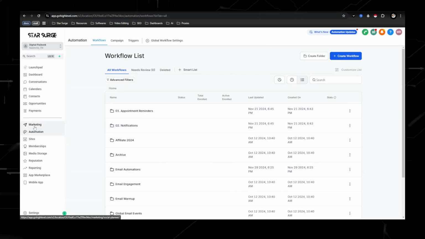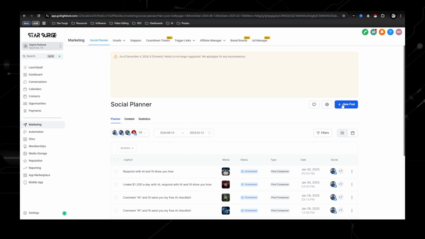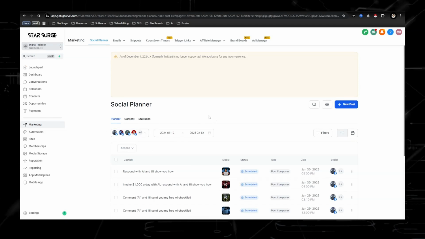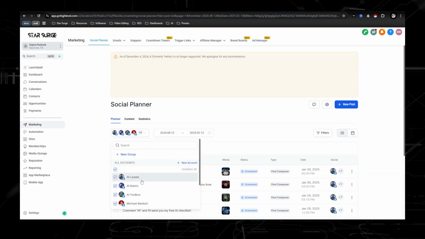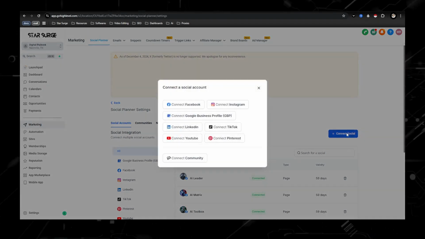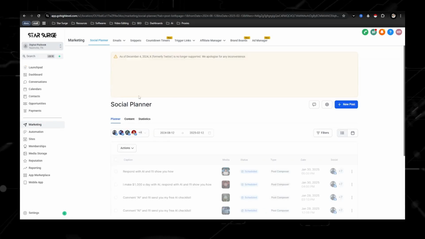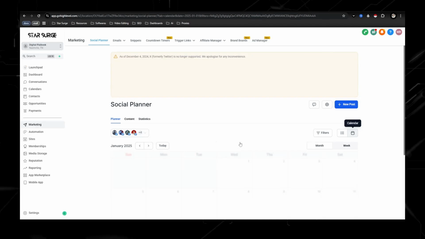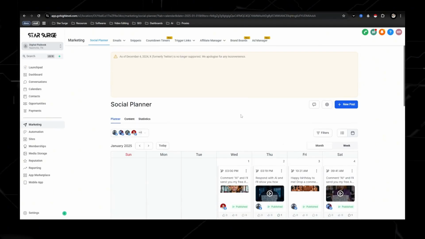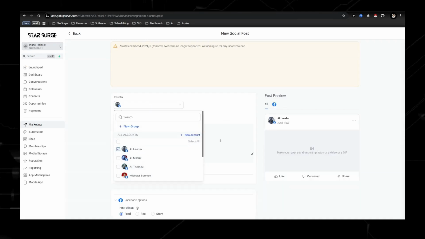So going over to marketing, this is where the social planner is. And this is where you're going to go here and connect all of your social media accounts so you can schedule everything out. So what you need to do is, this is different social media accounts. We're going to go to settings, and you're going to have to connect your accounts. Pretty self-explanatory. Connect your accounts, and then you're going to want to head over here to the calendar, and then you're not going to have anything scheduled out, obviously, but you would hit new post, create new post, pick the social media accounts you want.